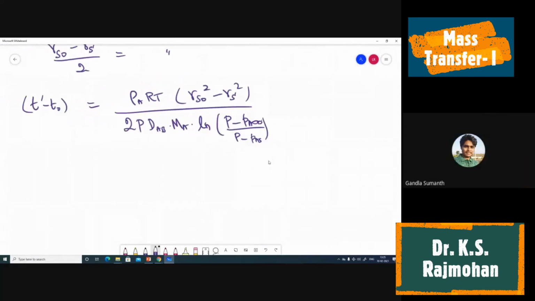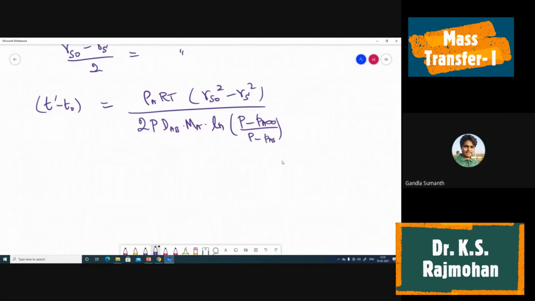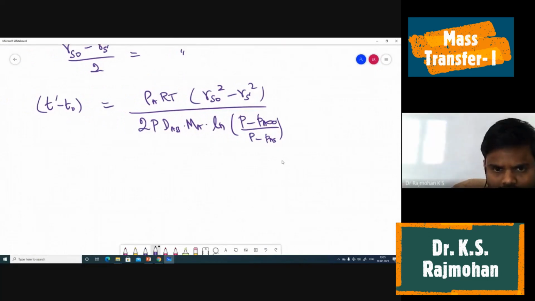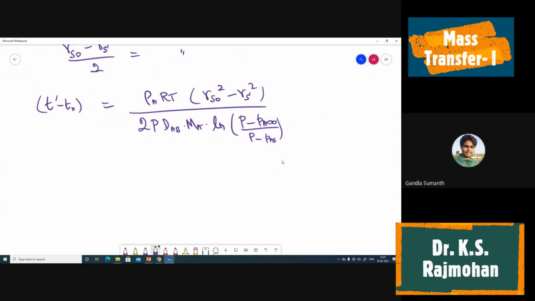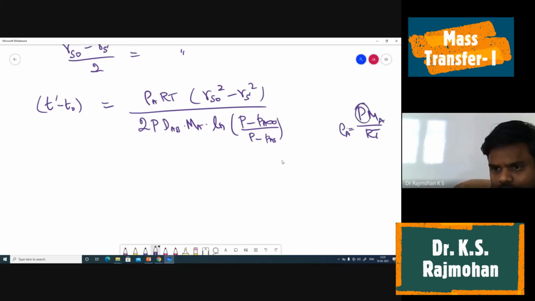So there, P MA by RT is not density, right? Where is that? PMA by RT. Total pressure is considering A and B, no? You cannot cancel it out, right? Sir, we cannot take that, sir. Yeah. That's why when you say rho of a mixture, we have that formula: P M average by RT. So that is of the mixture, when I say M average. Okay. So that way this will come. So this is the expression. Steady state diffusion of A through a variable area.